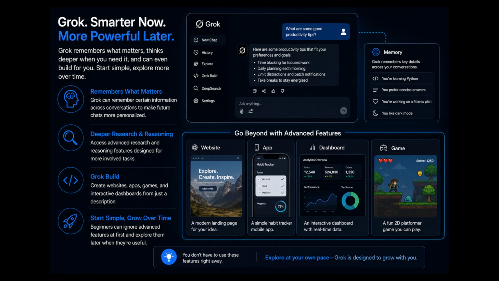Grok can remember certain information across conversations to make future chats more personalized. For people who want to go beyond everyday questions, it includes deeper research and reasoning features designed for more involved tasks. Grok Build expands those capabilities further by creating things such as simple websites, apps, games, and interactive dashboards from a description. Beginners can ignore these advanced features at first and simply explore them later if they become useful.